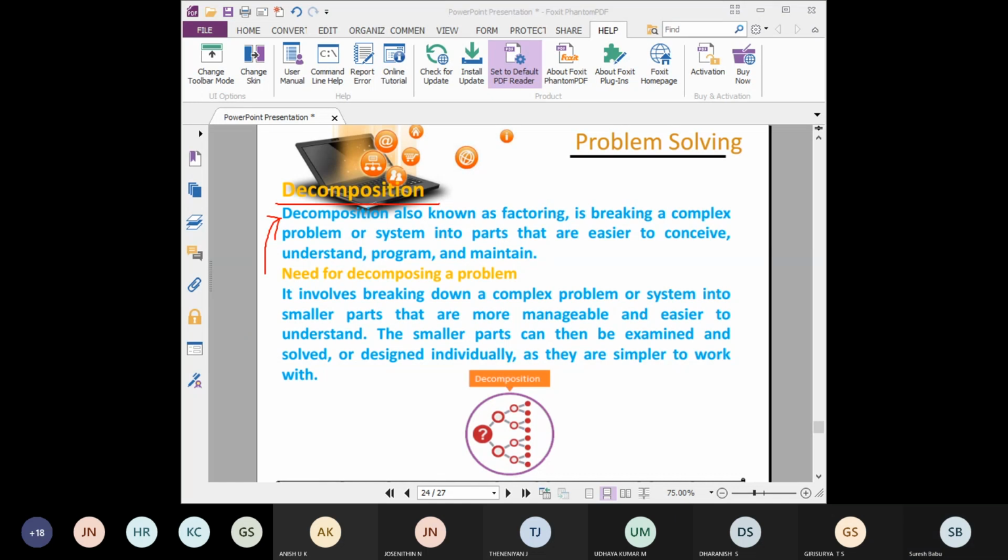Breaking down. Tell again. Breaking down of something, sir. Yes, breaking down of something.